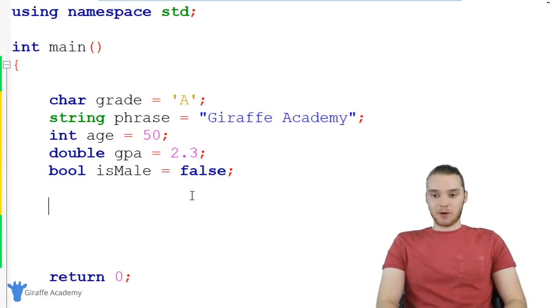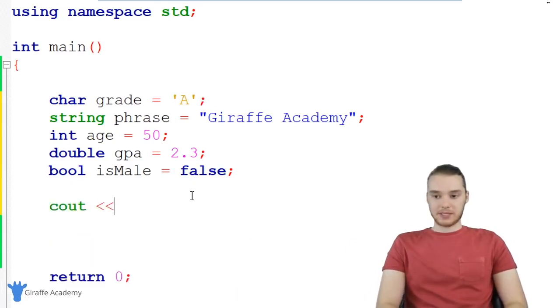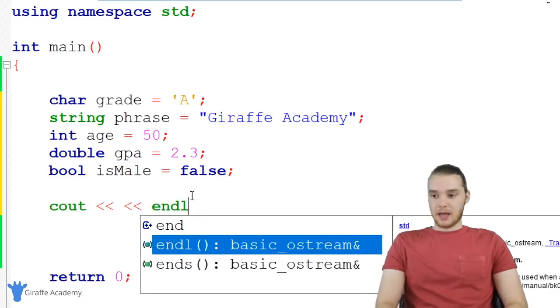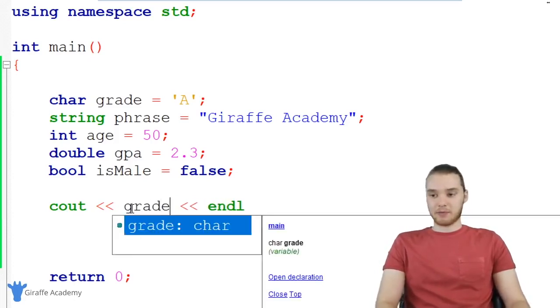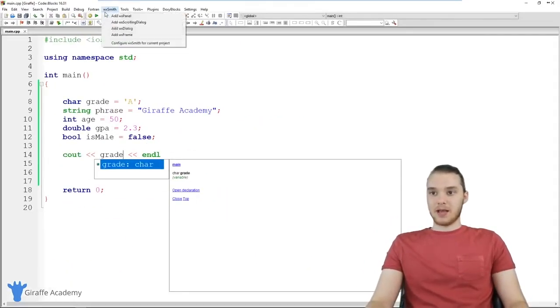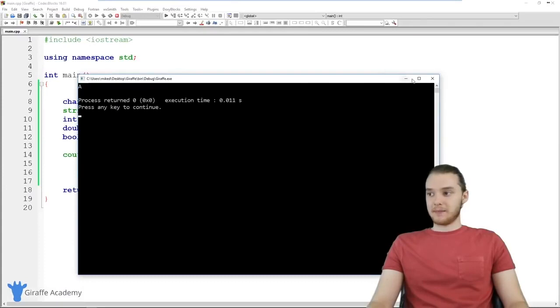Now, I want to point out one more thing. So I'm actually just going to make a little print statement here. And this is a basic statement. So if I wanted to, I could print out any one of these variables. Like I could print out grade, for example, and this is going to go ahead and print that out onto the screen. You'll see over here, we're just printing out A.